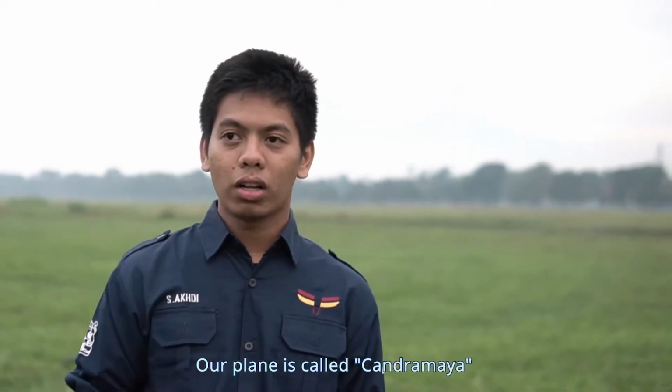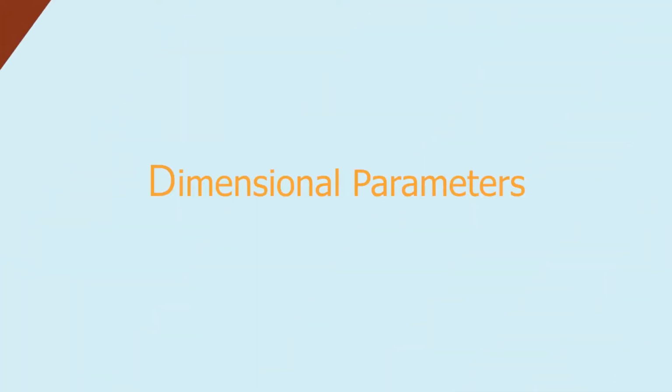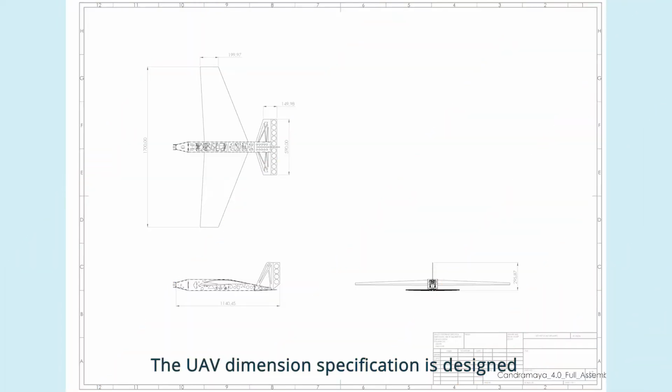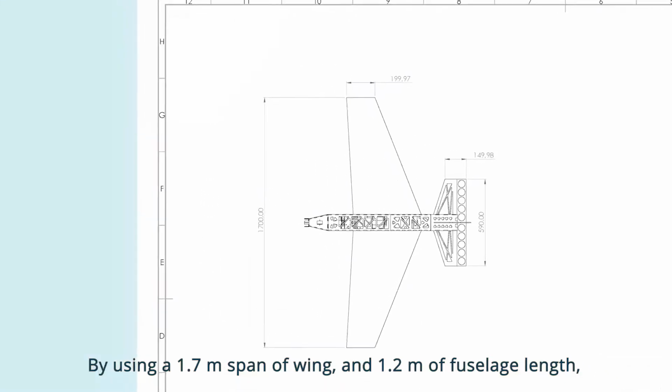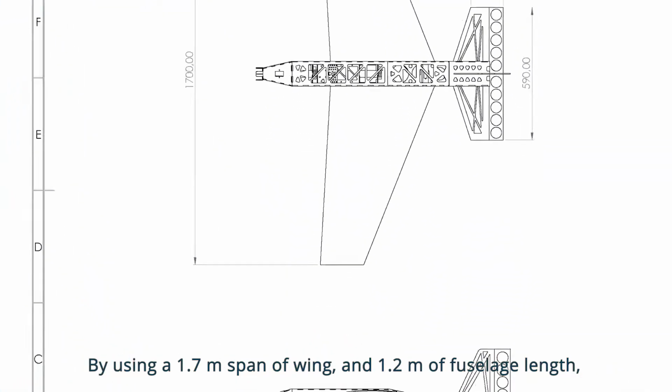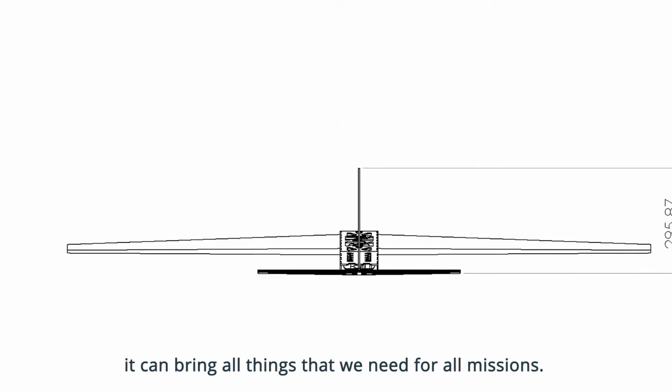Our plane is called Chandramaya, and here is the detailed design of Chandramaya. In this section, the UAV dimension specification is designed in order to fulfill the required missions. Mainly, the components of the UAV consist of wing, fuselage, and a conventional empennage. By using a 1.7 meter span of wing and 1.2 meter of fuselage length, it can bring everything we need for all missions.